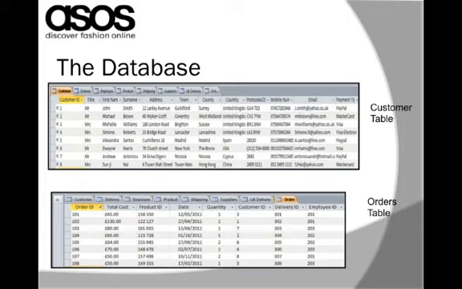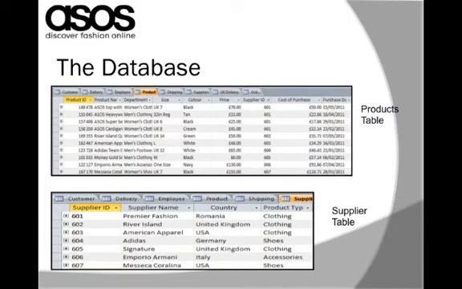Customer table shows the information about the customer as shown in the screenshot, such as name, email ID, phone number, and payment methods. The order table here shows the total of each order, the product IDs, and the customer IDs, and other information which is relevant to orders made on the website. The product table and supplier table are the other two very important parts of the database. Product table, as shown in the screenshot, includes the fields that are relative to the products on the website.